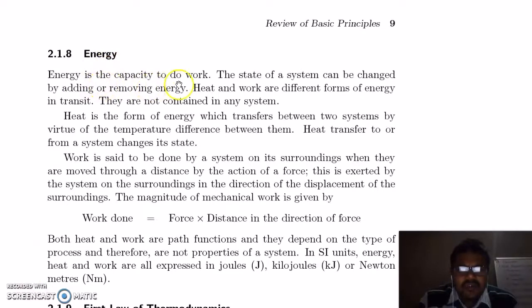Energy. The capacity to do work is called energy. The state of a system can be changed by adding or removing energy. So, heat and work are different forms of energy in transit. They are not contained in any system. Heat is a form of energy which is transferred between two systems by virtue of the temperature difference between them. So, heat transfer to or from a system changes the system state.